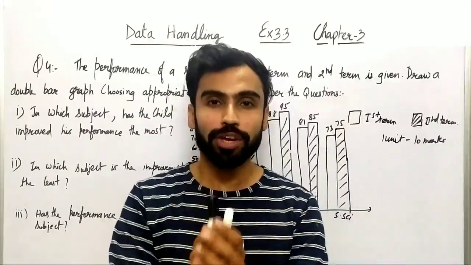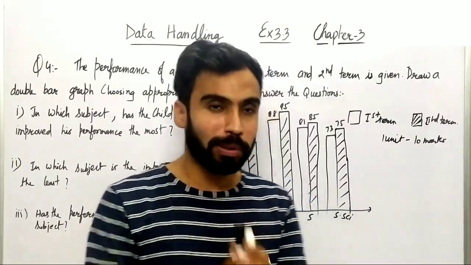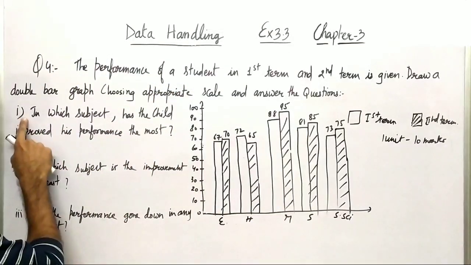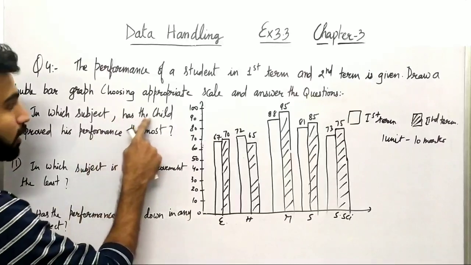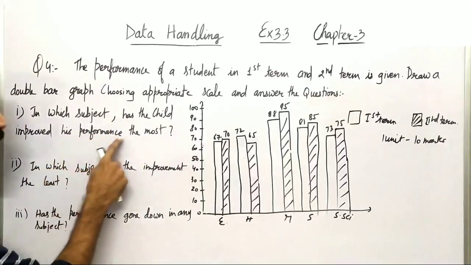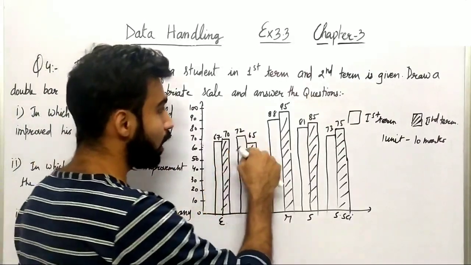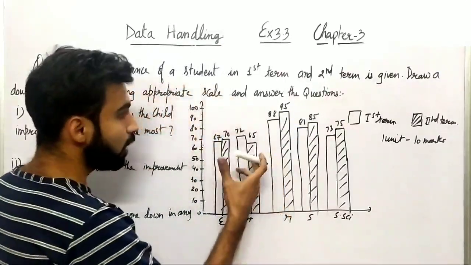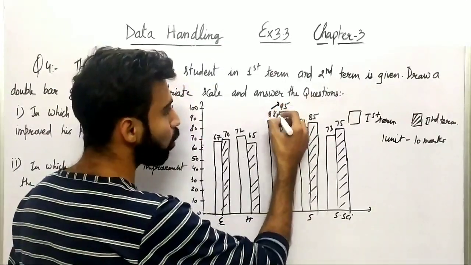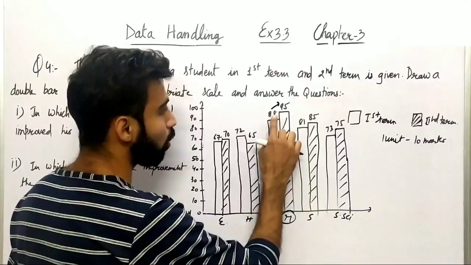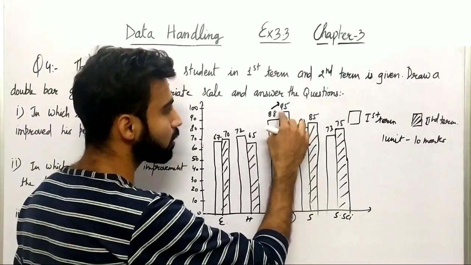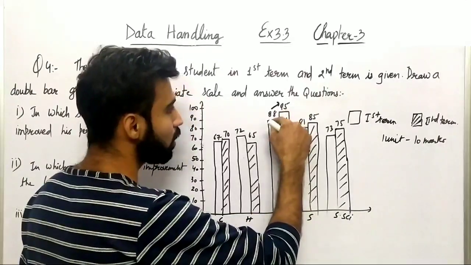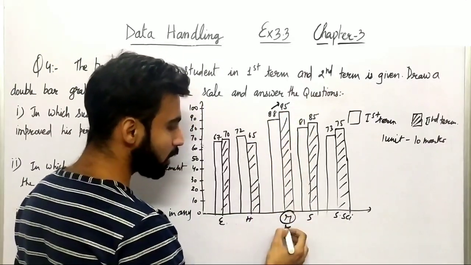So students, now we have drawn the double bar graph. Based on it, we have to answer the following questions. The first part is, in which subject has the child improved his performance the most? Let me check in which the bar has gone up the most. You can see it is in maths, right? From 88 to 95 there is a difference of 7 marks. So it is the maximum increment, and that is in the subject maths.